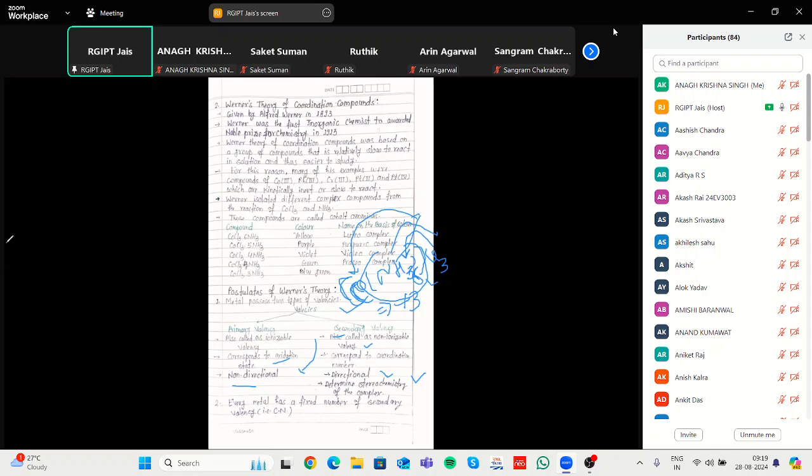According to this theory, every complex exists as a colored compound, meaning it imparts color with light. If light is absorbed, the complex exists in one of two ways: either formed as a double salt or as a coordination complex.